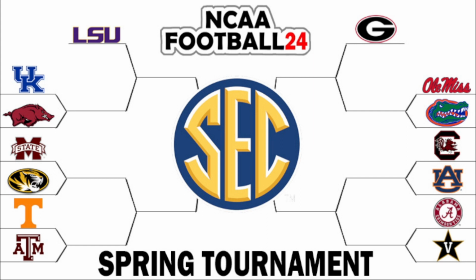That Tennessee-Texas A&M game is a big one. Because I used last year's standings to do the seeding, that's really not fair to Tennessee, because Texas A&M is a team that I think is going to be much improved this year. And if you look at their roster, you look at them on the game, they're a pretty good team. So that's a tough one for Tennessee in the first round. Alabama, though, going to benefit from playing the team out of the East, and that's Vanderbilt.